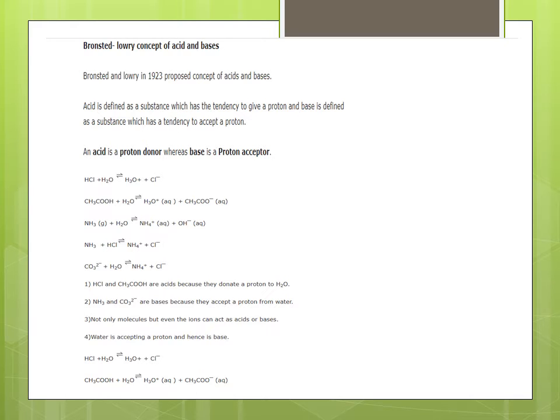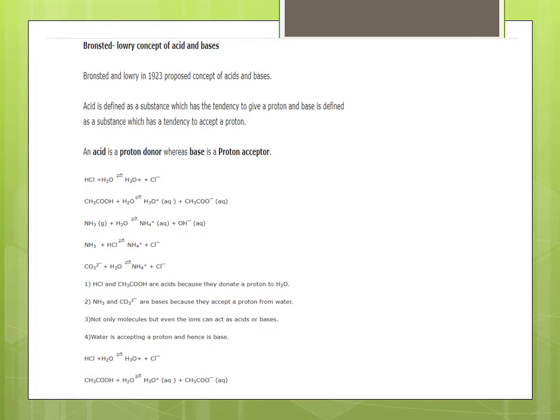NH3, when it reacts with water, is a weak base. It will give NH4+ and OH-. Similarly, NH3 and HCl give NH4+ and Cl-. Here NH3 has acquired one H+, which means it is a base. HCl and CH3COOH are acids because they donate a proton to water. NH3 and CO3 2- are bases because they accept a proton from water.